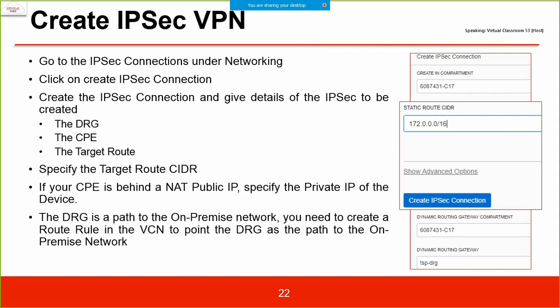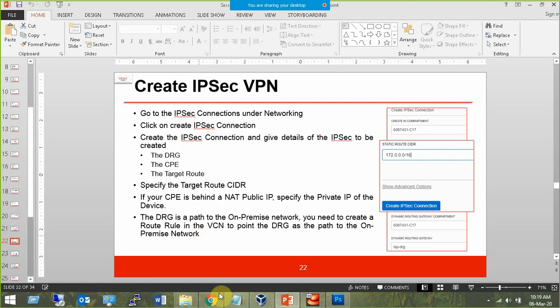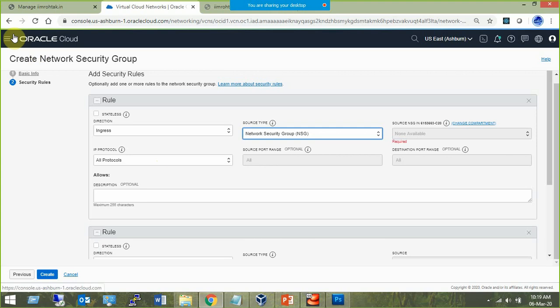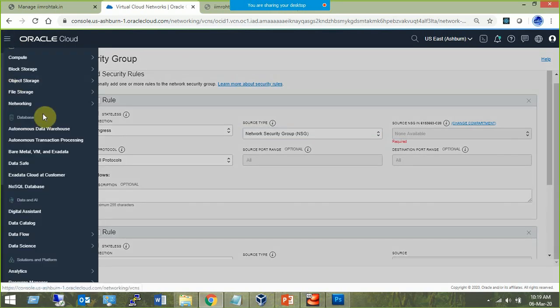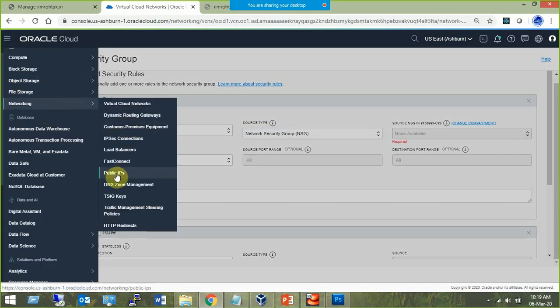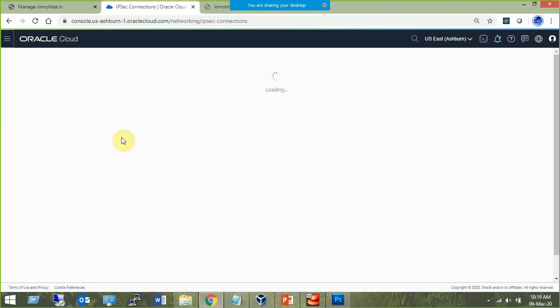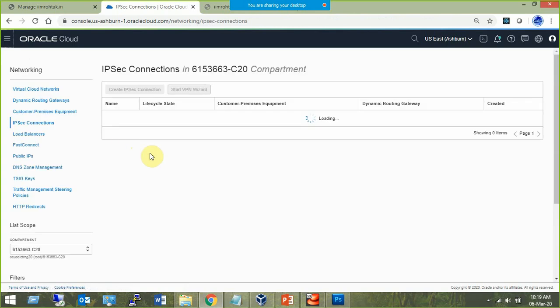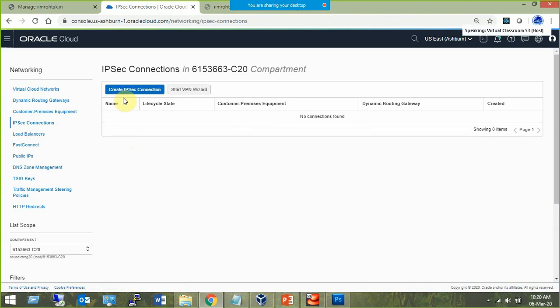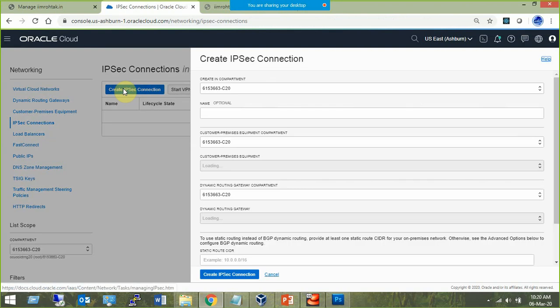Go to the IP secure connection under networking, IPsec. Let's take a look at that also, just to make you aware of the interface. So under networking, we go to the IPsec. Here we have IP secure, IPsec connections. Here we create the IPsec connections. Create IPsec connections. First let it load, if there is any. So here we create the public IP secure connection.